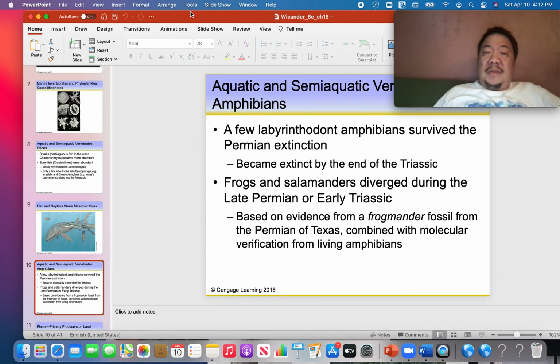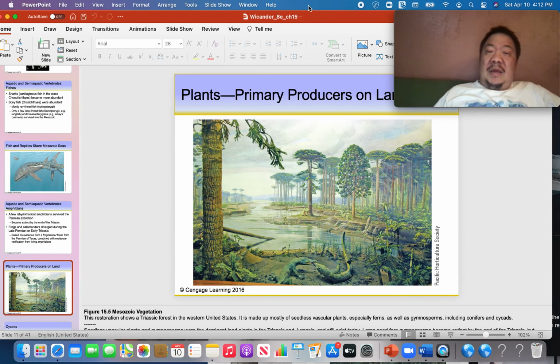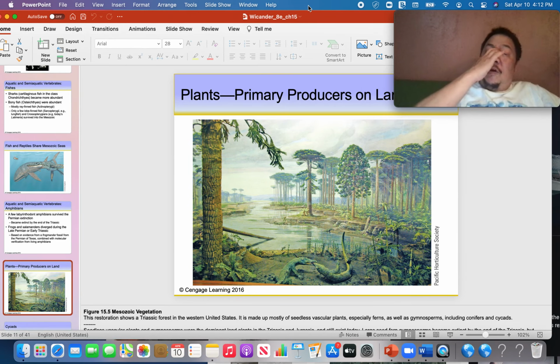But amphibians were largely decimated by the Permian extinction, so there are very few big amphibians left to survive into the Mesozoic era. This shows you what a Triassic forest might have looked like.